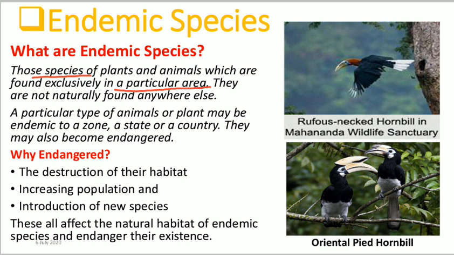Endemic species. They are not naturally found everywhere, right? वो हर जगह पे नहीं मिलते हैं. A particular type of animal or plant may be endemic to a zone, a state or a country. So they may also become endangered.